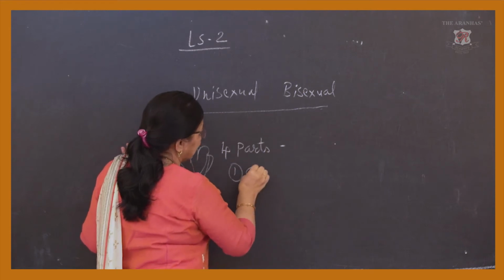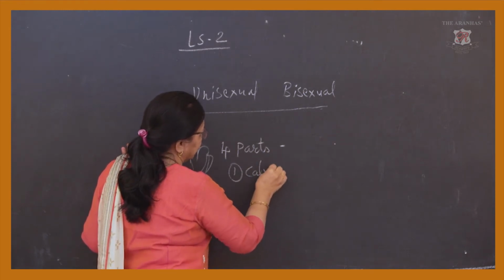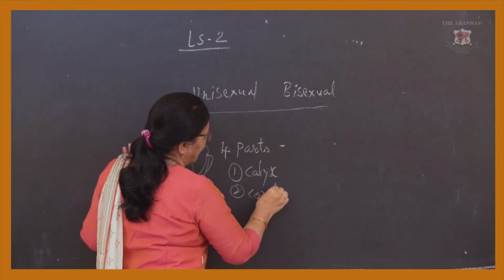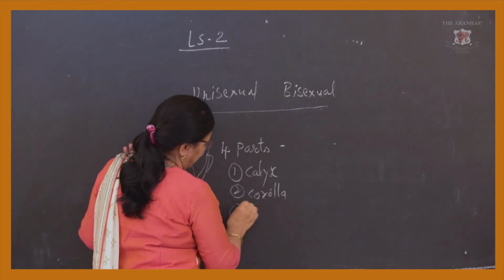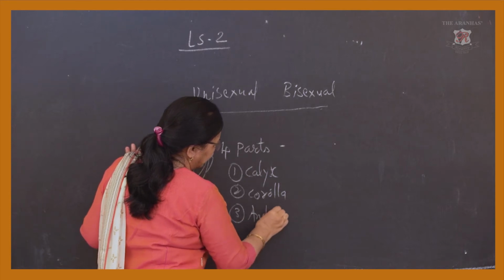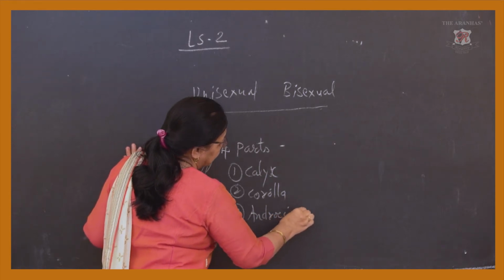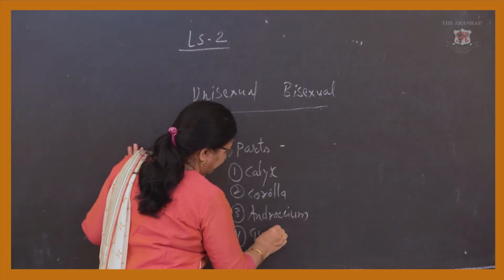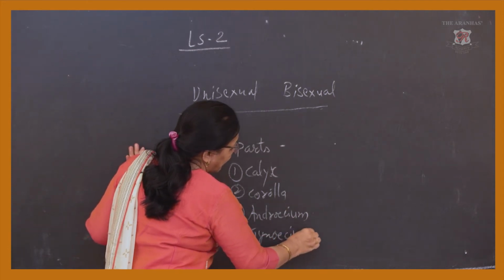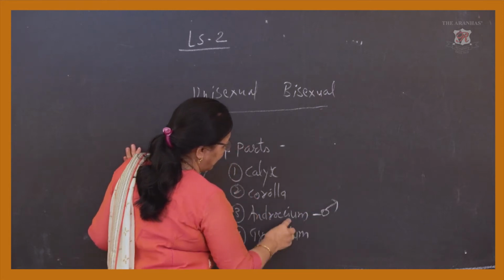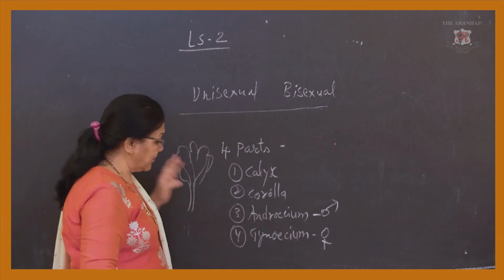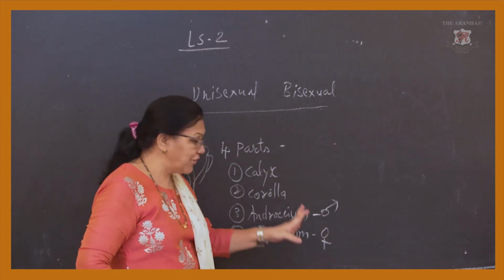The first one is calyx, the second is corolla, the third is androecium, and the fourth is gynoecium. Of these, the androecium and the gynoecium are the male and female parts respectively.